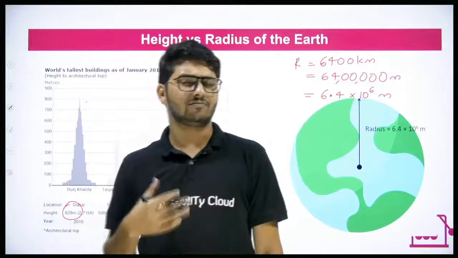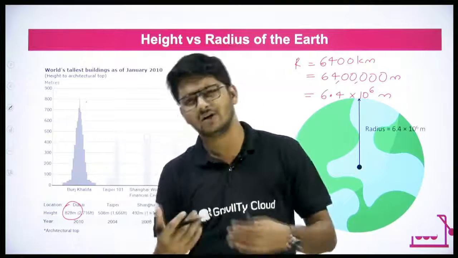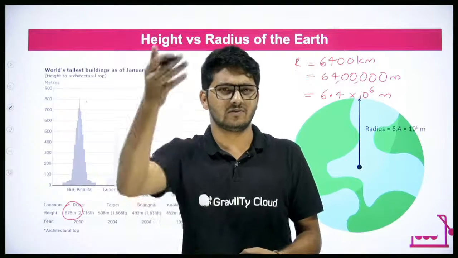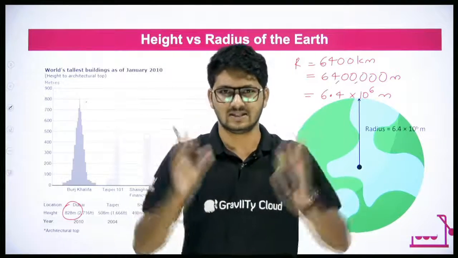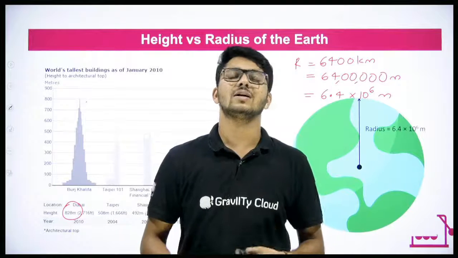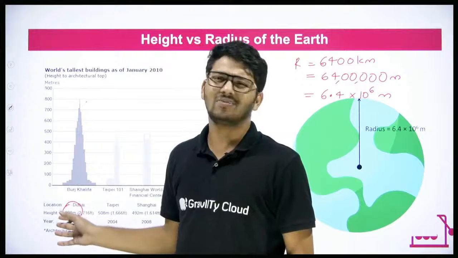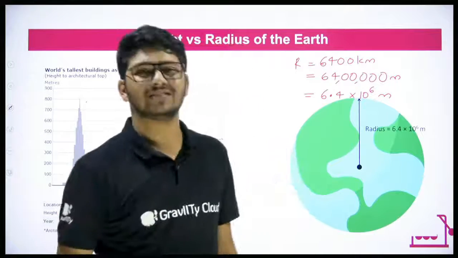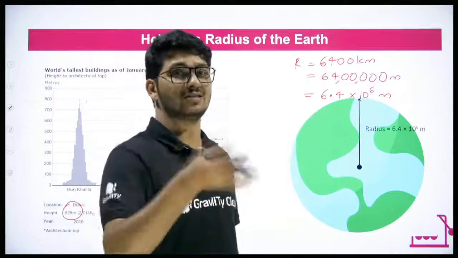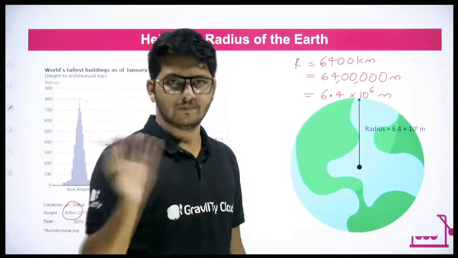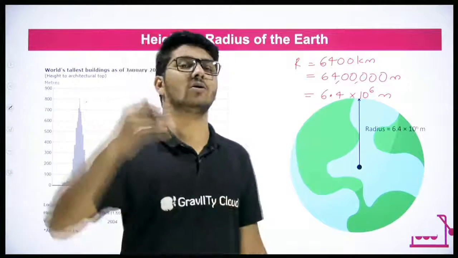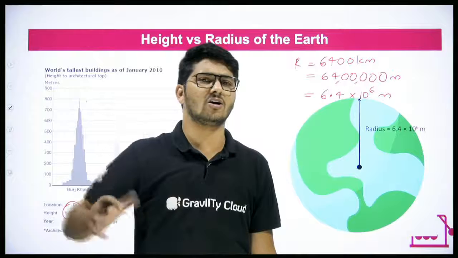Now in everyday life, what heights do we go to? 3rd floor, 5th floor, 10th floor, on an average, yes or no? So the height that we go will not even be 800 meters. We might go to, let's say, 100 meters maximum. 100 meters is huge. One room on an average will be around 4 or 5 meters high.